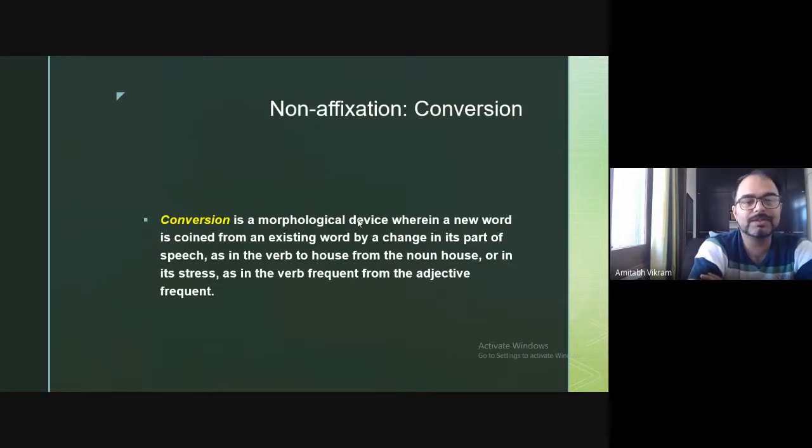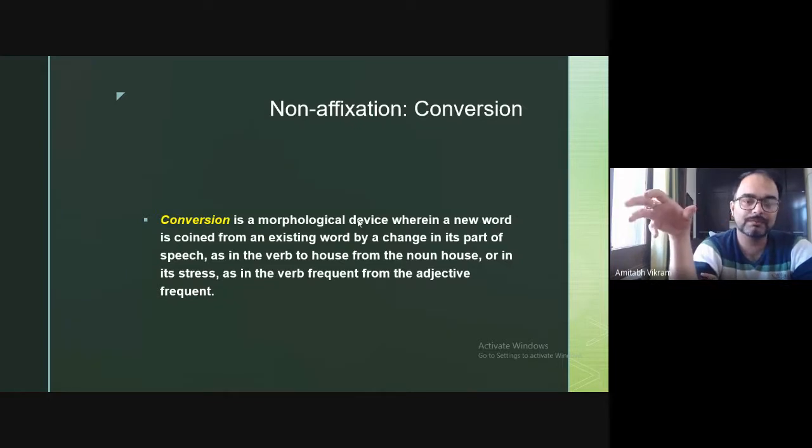So that is conversion. Father is a noun and I am making it a verb, as in the verb to house, from the noun house. We say "he housed those people."